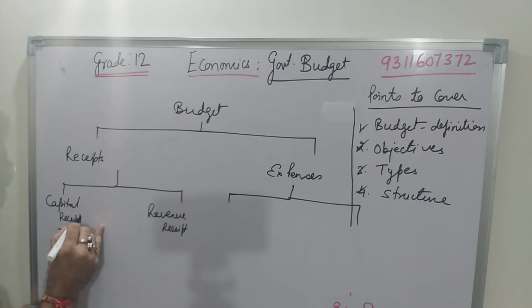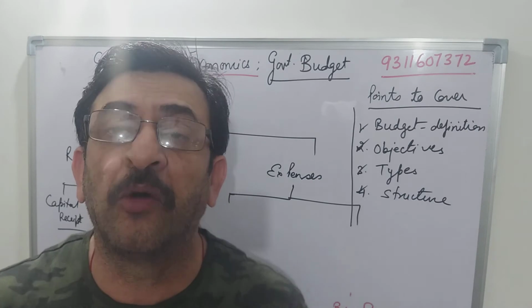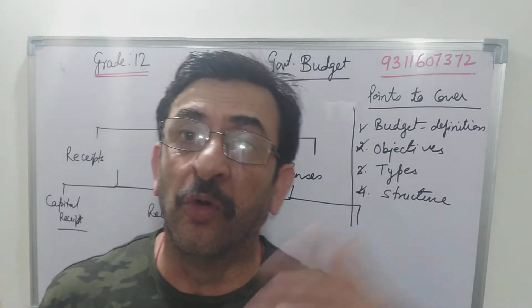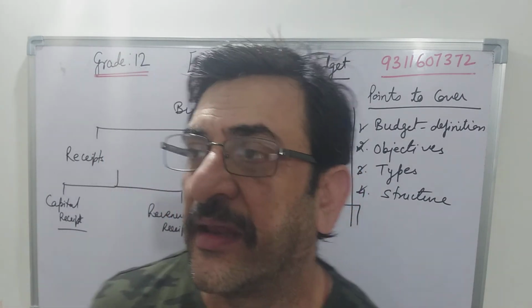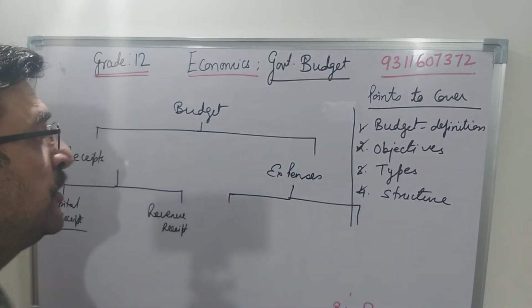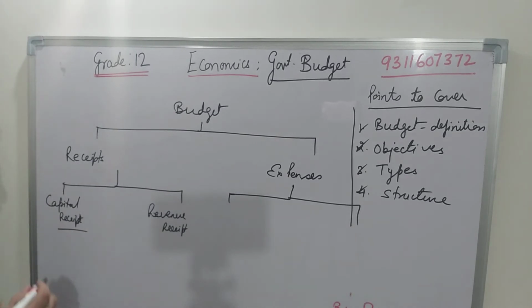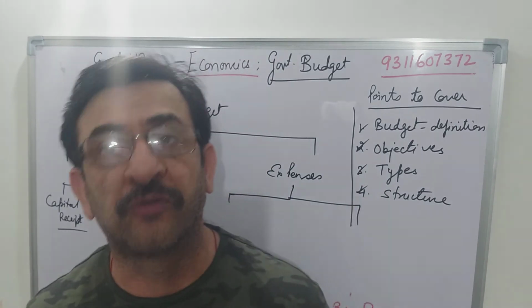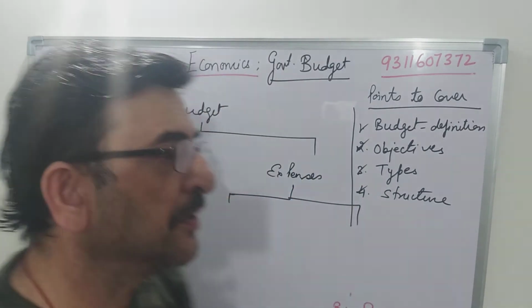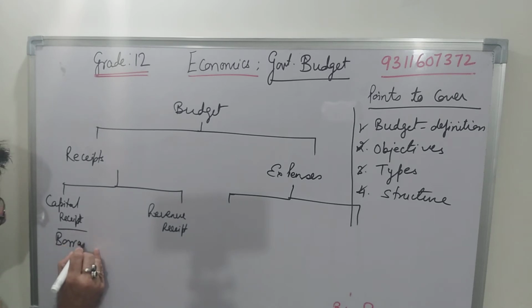Capital receipts are those which a government is getting in a huge amount. Suppose they are getting some loans from the World Bank, from the IMF, and so many other areas where they are getting big donations, like how in the pandemic the government got a lot of money from so many different sources, and they gathered this money. So all the borrowings come under this category.